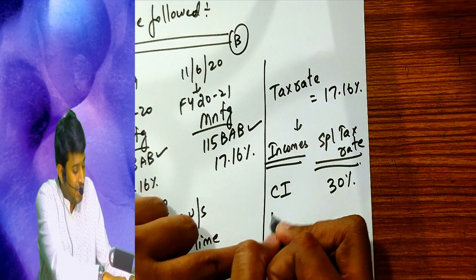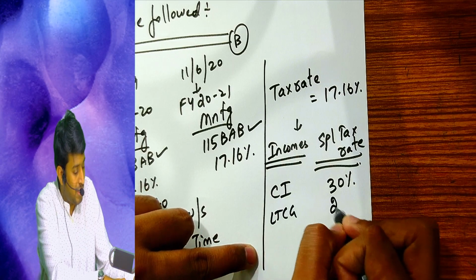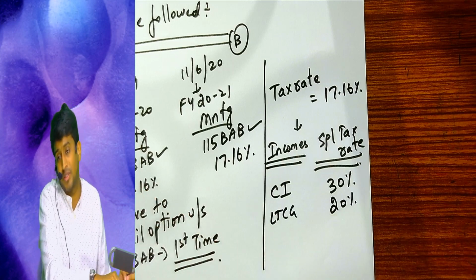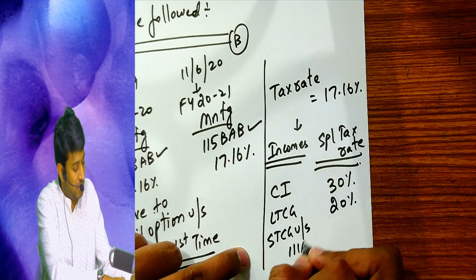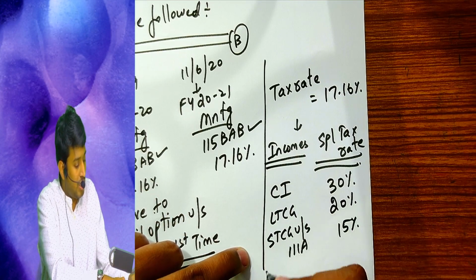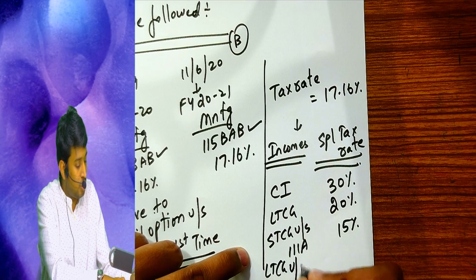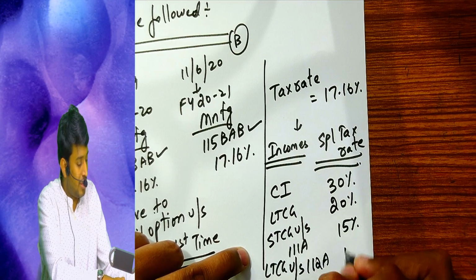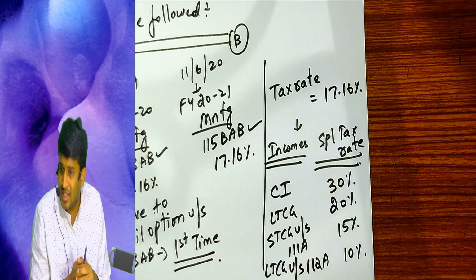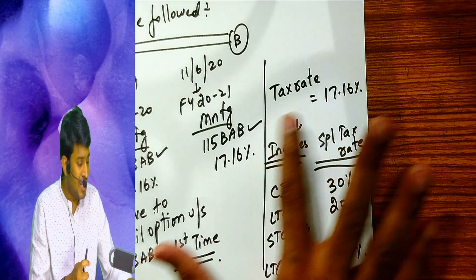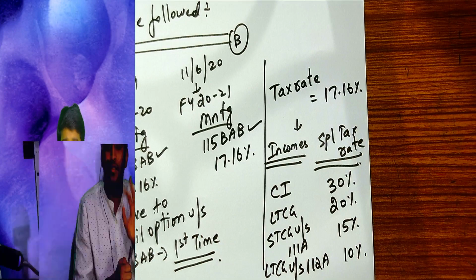Long term capital gain, the majority should know, is taxable at 20%. Short term capital gain under 111A is 15%. Long term capital gain under 112A is 10%, that too up to 1 lakh it is exempt. Excess of 1 lakh is taxable at 10%. So these special rate incomes will even continue now.